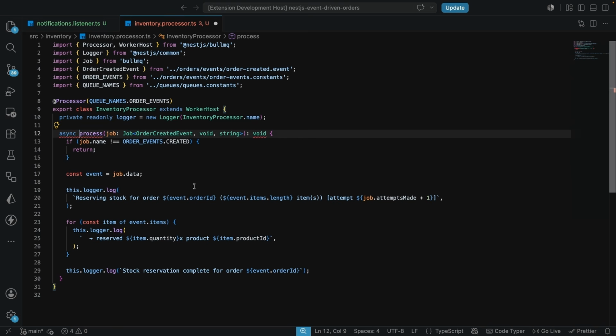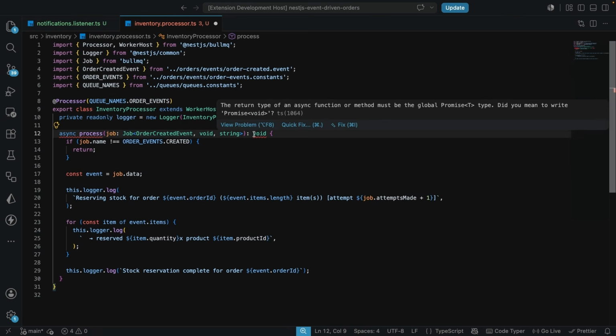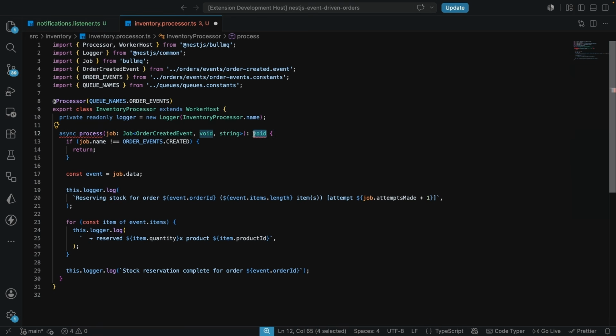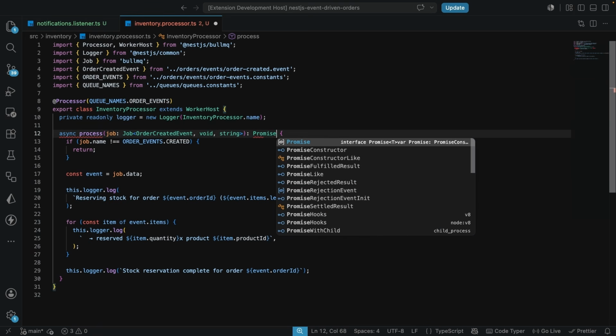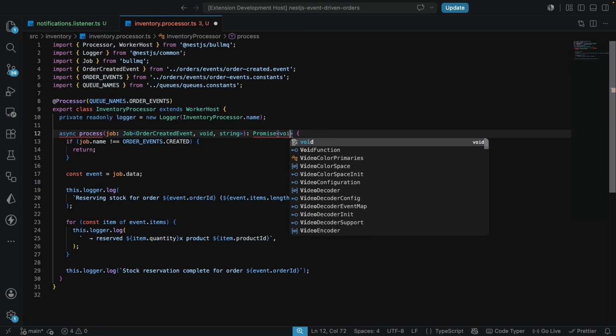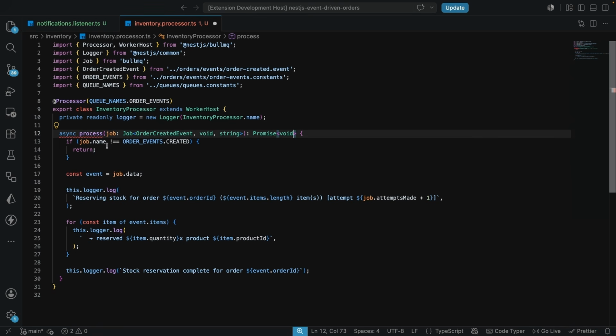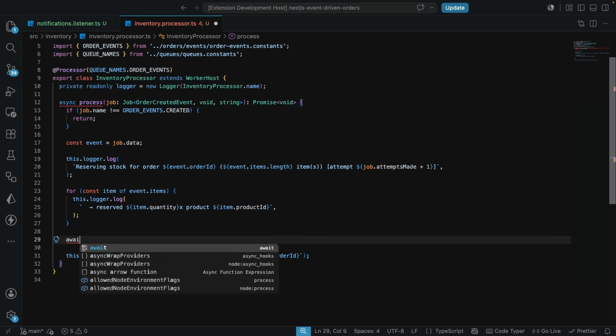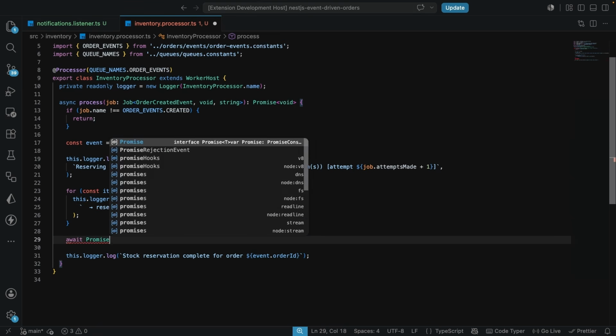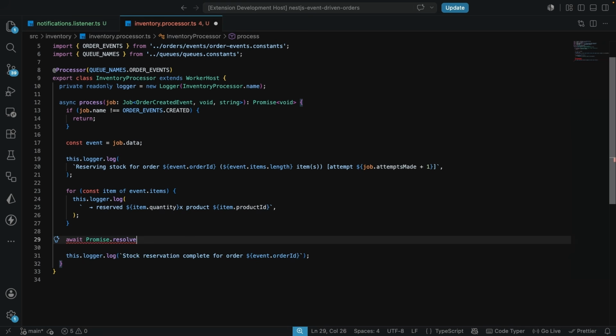And we do not have any asynchronous function here. So what I'm going to do is here, rather than say void, I'm going to return this Promise<void> to tell TypeScript, hey, we are returning a promise that resolves to void, which now leaves the error here because we do not have any async or any await. So over here, I'm just going to fake await Promise.resolve, just like this, just so that we can have an await.